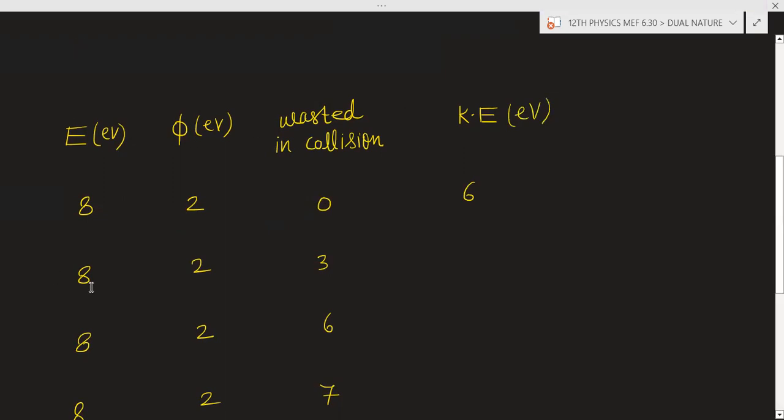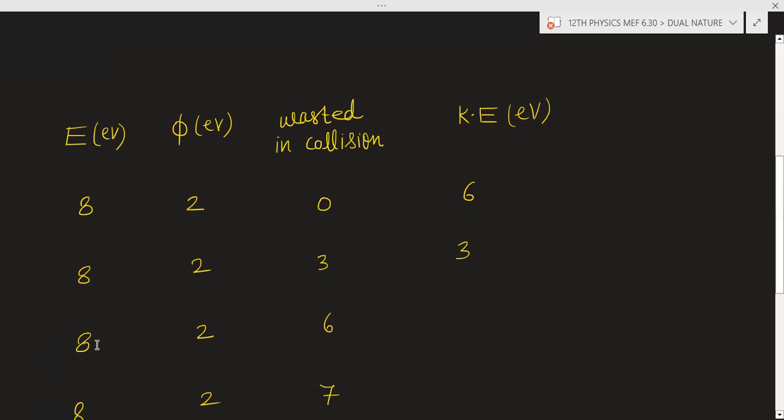Now in this example, you have given 8 electron volt. 2 electron volt is spent in the work function, because for electron ejection there is a requirement of 2 electron volt. And here 3 electron volt is wasted. Now what amount of energy is used? 3 plus 2, so 5 electron volt energy is used. You have given 8 electron volt, so the remaining energy will be 3 electron volt, and that will be the kinetic energy of the electron.